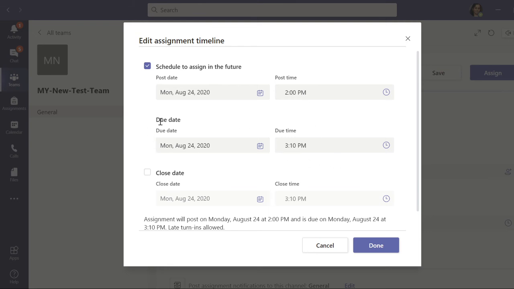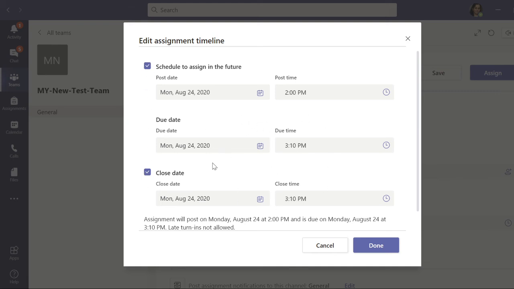And here one more thing, due date. So automatically it has taken, just see, on the same day 3:10 we are closing, or it is due, and here click this option also, close date. So make sure that you are selecting these options.